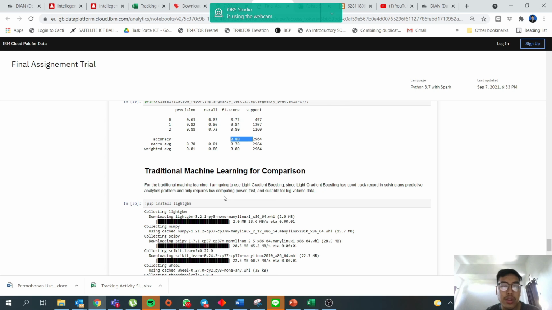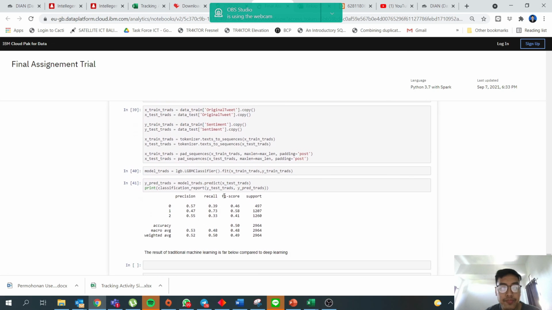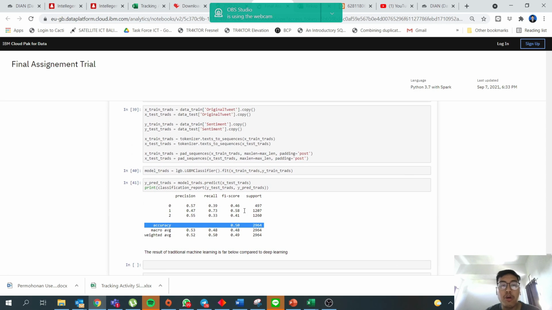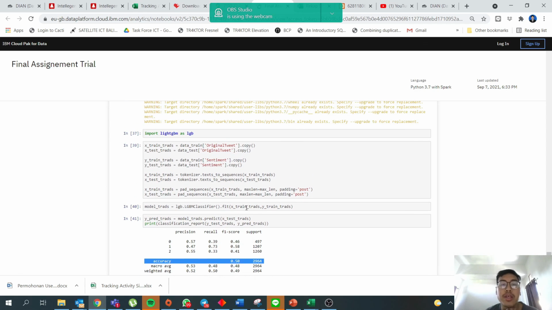It's fast and suitable for big volume data. The accuracy is only 50%. So the deep learning is very good compared to traditional machine learning. It's much better compared to machine learning.